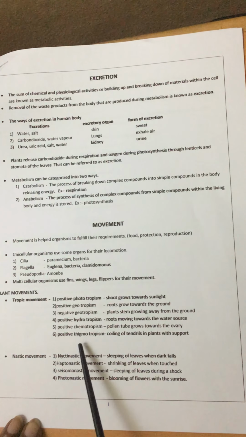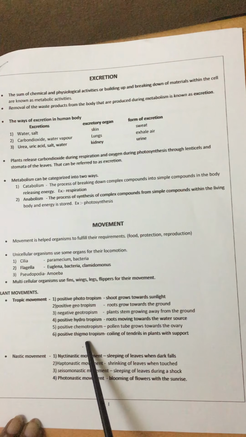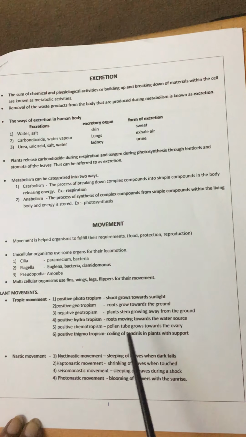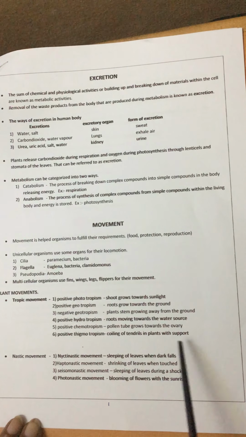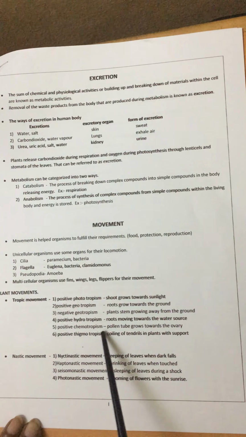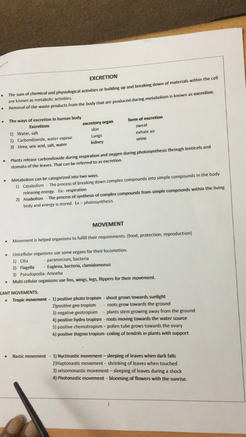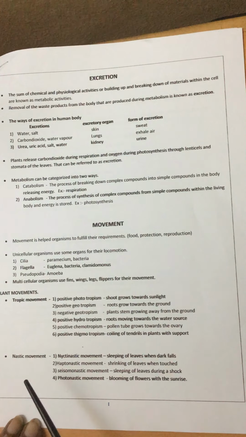Next, positive thigmotropism. Thigmo means touch. Tendrils touch the support and twine around it. These are the tropic movements. Nastic movement is where there is no relationship between stimulus and response.